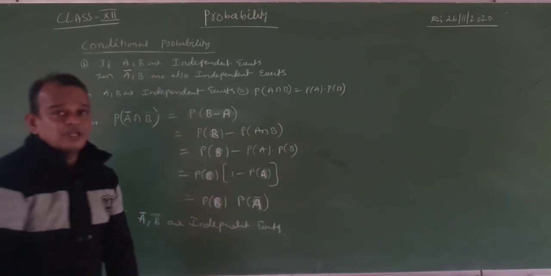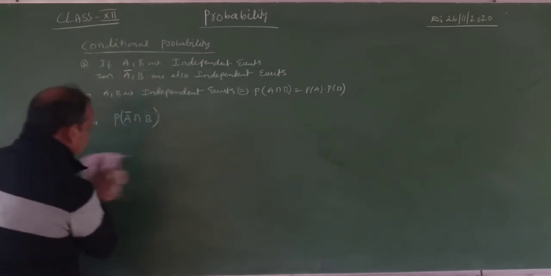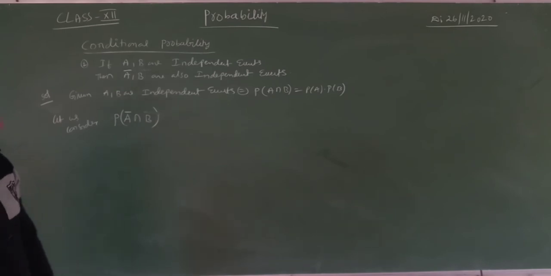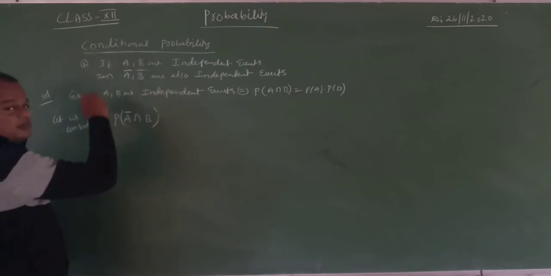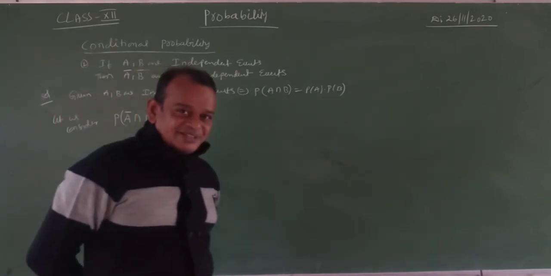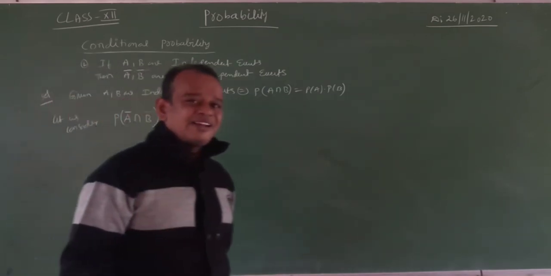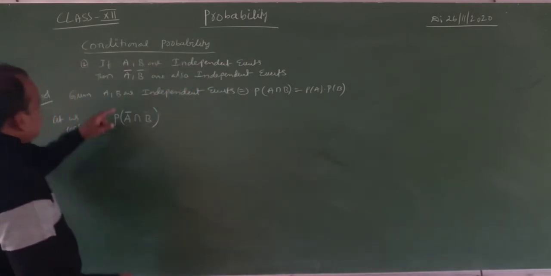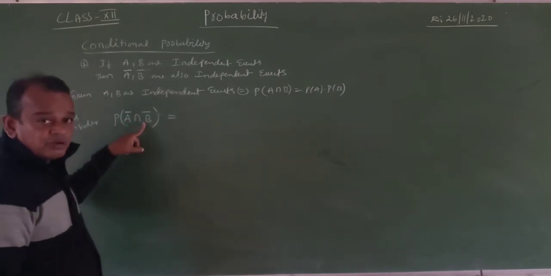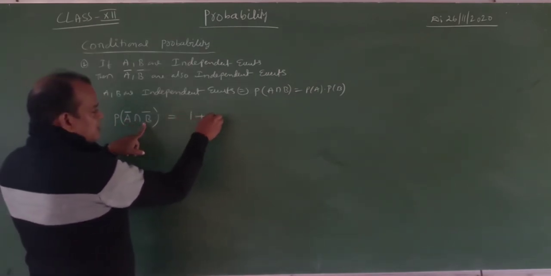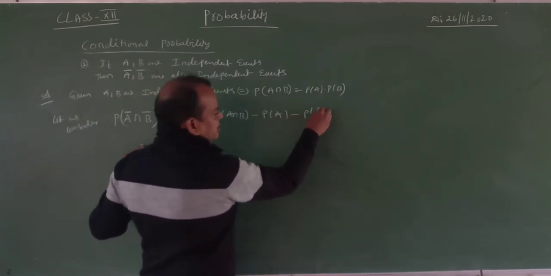Yes. Next we are going to the third problem. Third problem: if A comma B are independent events, then A bar comma B bar, both the complements, are also independent events. First one, A comma B bar are independent events, A bar comma B are independent events, and A bar comma B bar are also independent events. To show that, we will take probability of A bar intersection B bar. Already before I told the formula: 1 plus probability of A intersection B minus probability of A minus probability of B. 100% you write this. This is a very, very important question.